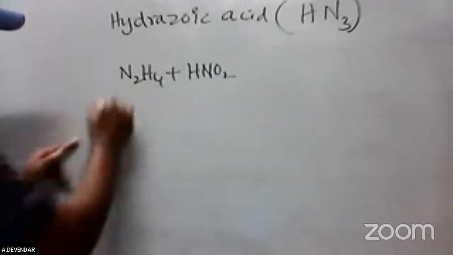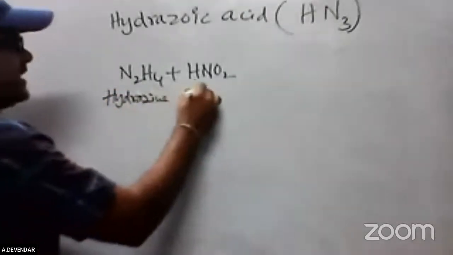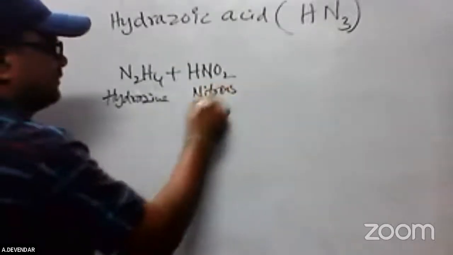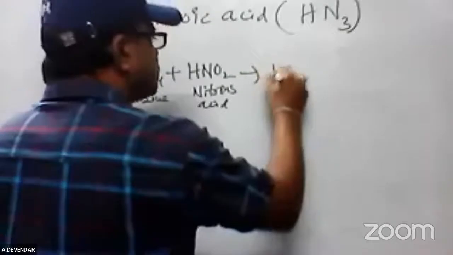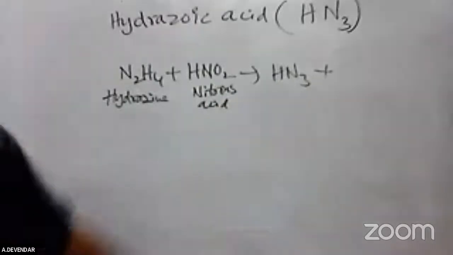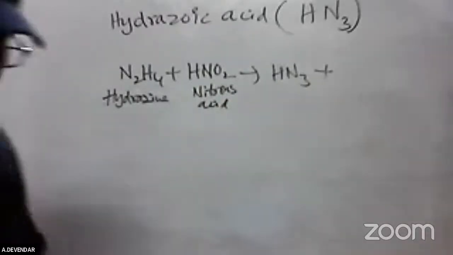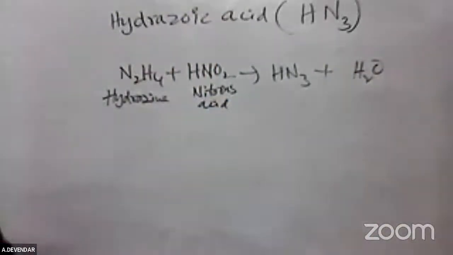Hydrazine and nitrous acid react with each other, forming hydrazoic acid. The major important product is the hydrazoic acid, and water will also remain. This is hydrazoic acid.